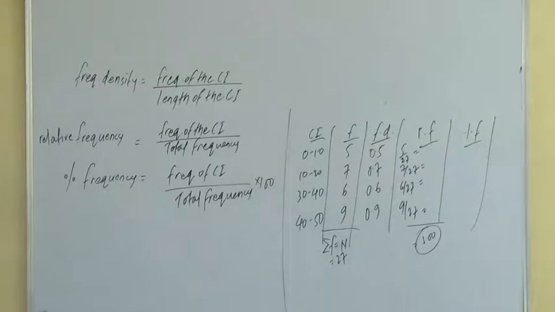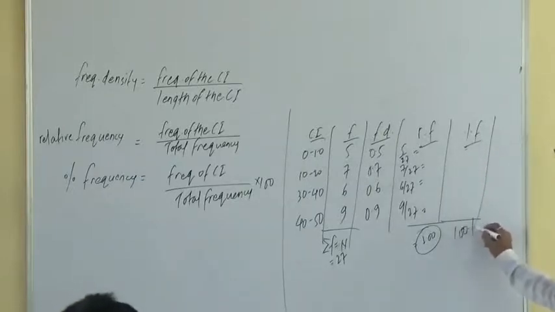Relative frequency. And percentage frequency is nothing but multiplying this relative frequency by 100. Multiply this relative frequency by 100 in each case, and you will get percentage frequency for each class interval, and the total here will be 100 percent. Percentage frequency, the total will be 100 percent.